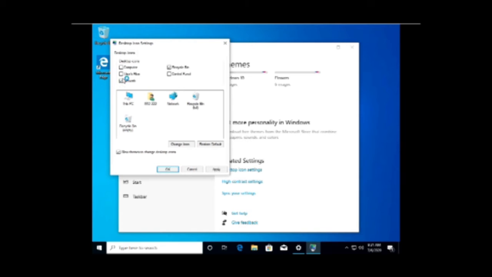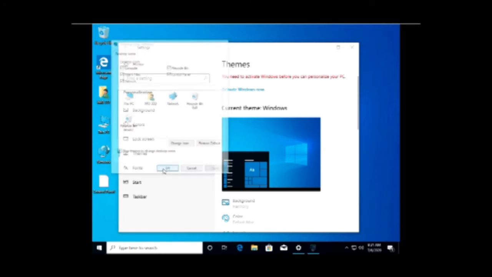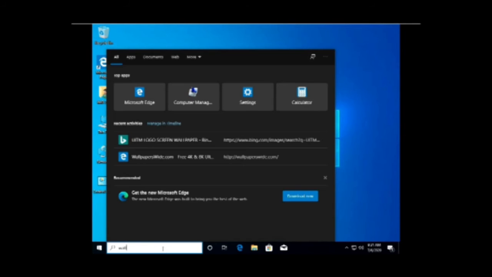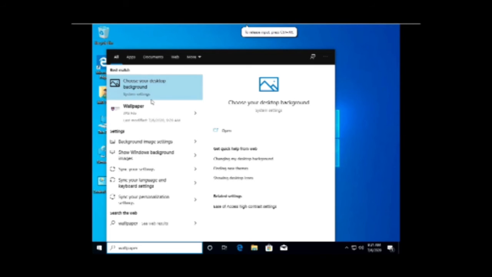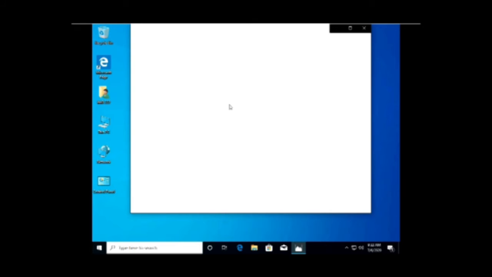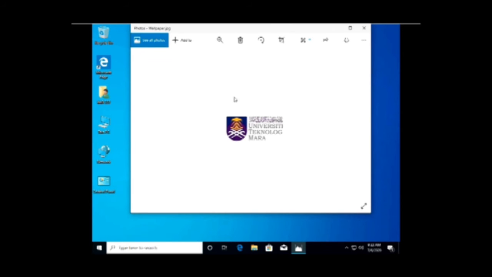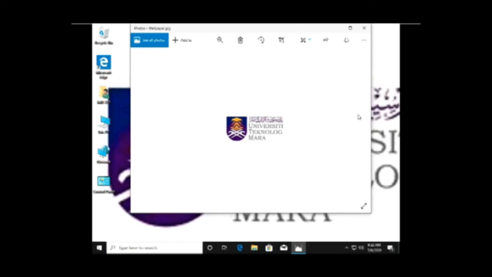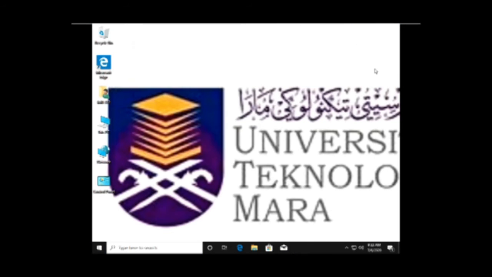That will appear and you must tick all of the icons, apply it and click OK. Next, we have to change the wallpaper to the logo UiTM for desktop wallpaper like this. Open the picture and set as desktop wallpaper.